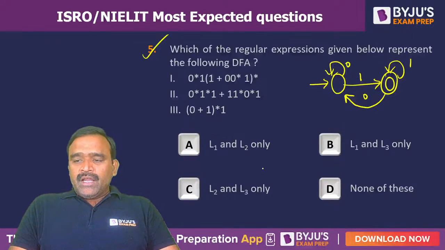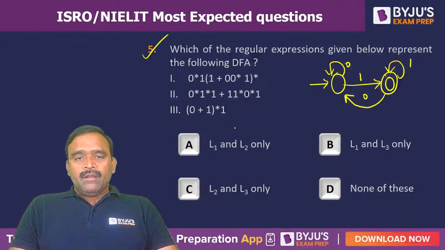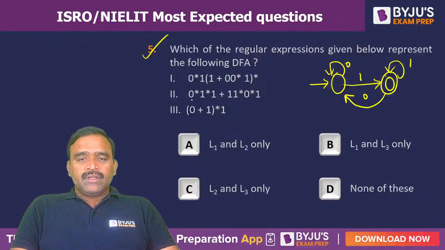Option A, L1 and L2 only. Option B, L1 and L3 only. Option C, L2 and L3. Option D, none of these. So L1 is 0 star 1 followed by (1 plus 0 0 star 1) whole star. Second one, L2 is 0 star 1 star 1 plus 1 1 star 0 star 1. The third one, L3 is (0 plus 1) whole star 1, all combinations of zeros and ones ending with 1. These are the combinations.